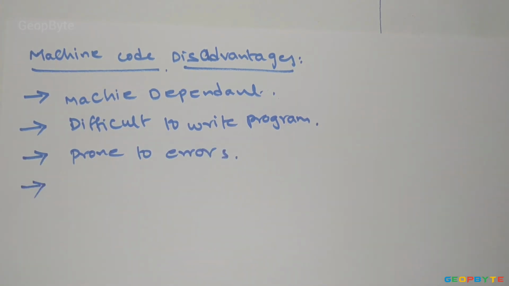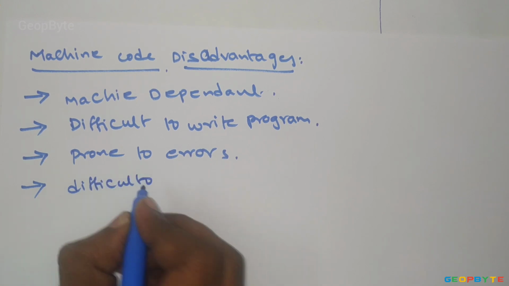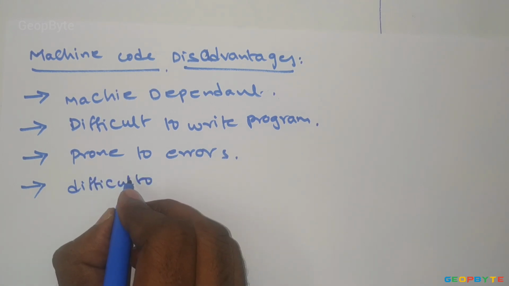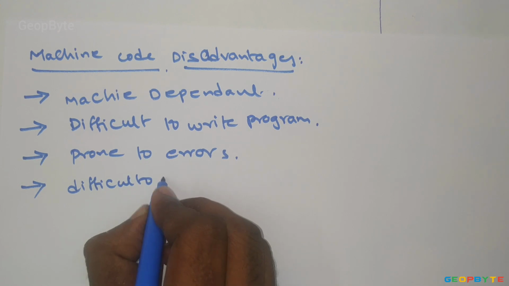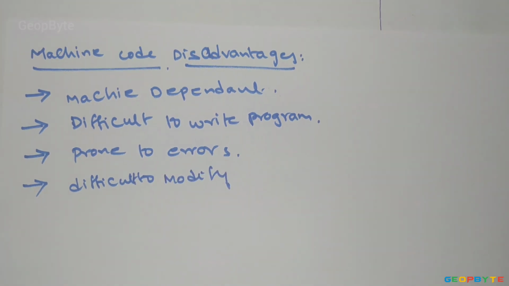And the last disadvantage of machine code is that it is very difficult to modify code.